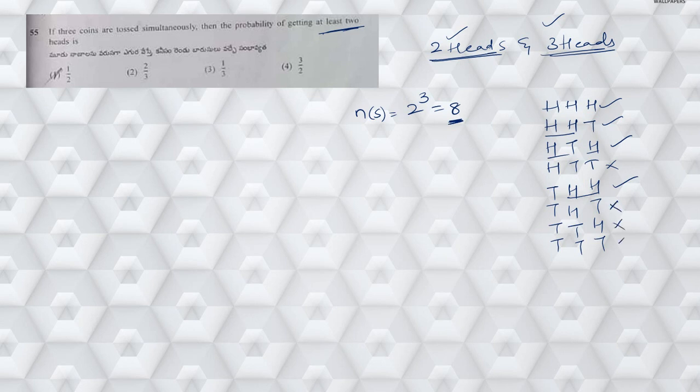It is not possible. It is not possible. And this is not possible. So from this clearly, what will be the probability? So 4 by 8, which is nothing but 1 by 2. Hence the answer is 1 by 2.